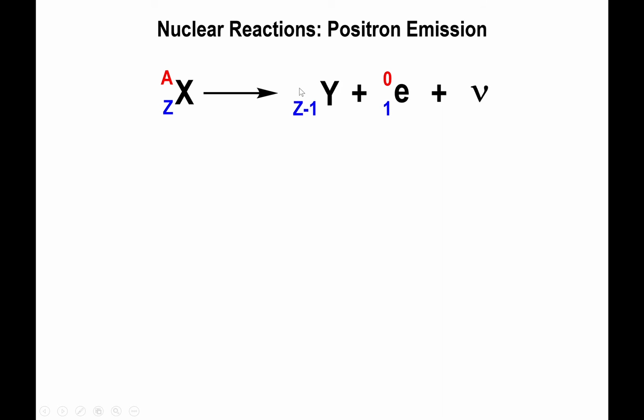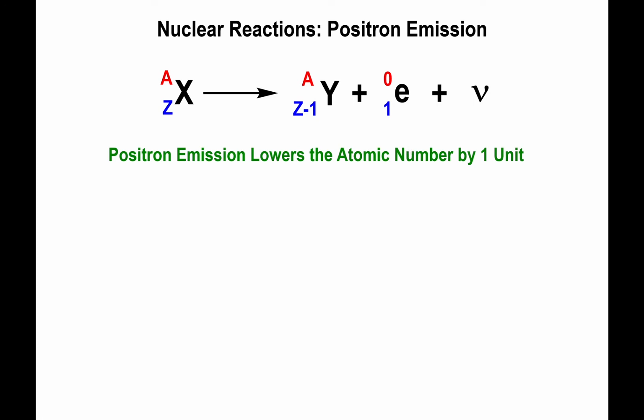But because the charge of the positron is positive, that means that the atomic number of the new element is going to be one less than what it used to be, right? Because Z minus 1 plus 1 will have to equal Z. The atomic mass, however, will remain the same, since the positron, much like the electron, doesn't have any mass number. So what's going to happen now is that we're going to reduce the atomic number by 1 unit.